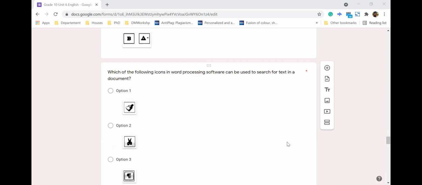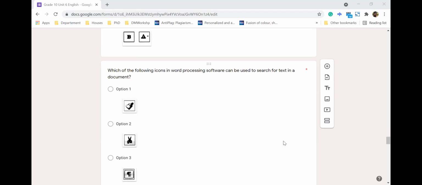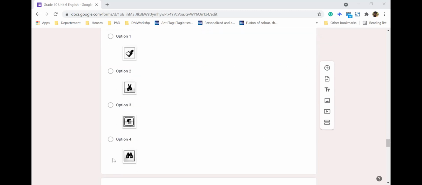Right. The next one. Which of the following icons in word processing software can be used to search for text in a document? So this is text search. I think I have repeatedly discussed this answer. So the answer is option 4 here, right?